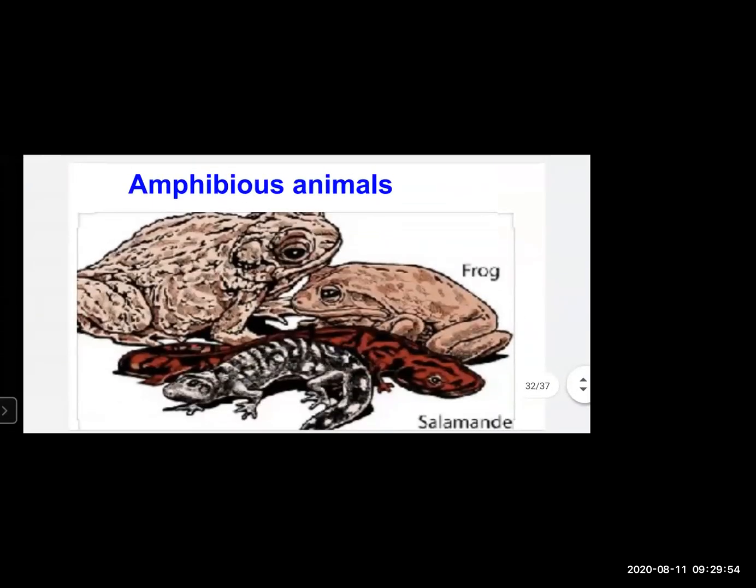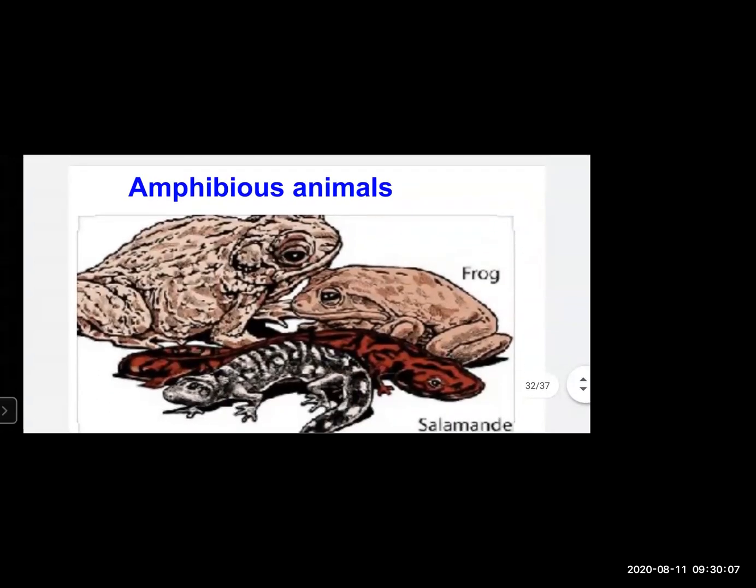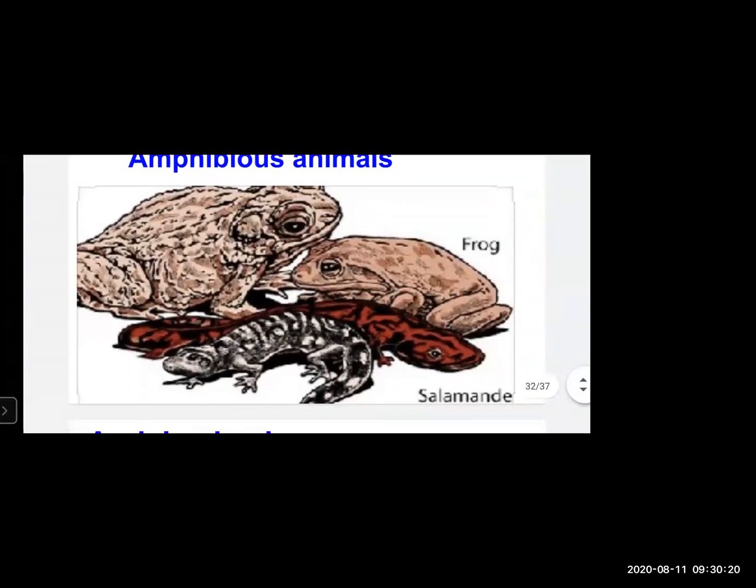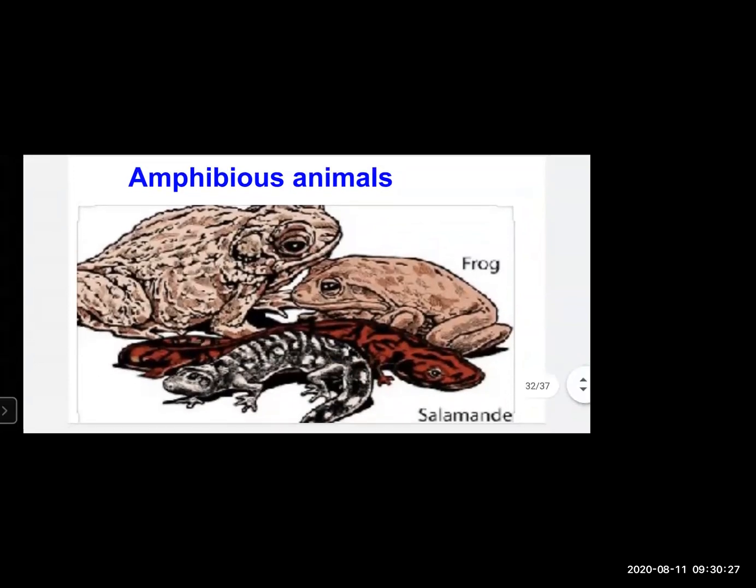Now amphibious animals. What do you mean by amphibious animals? Animals which stay both on the land as well as in the water. Okay, so these animals can stay on the land as well as in the water. For example, frog, salamander, toad, etc. We can find them in the water as well as on the land. So snail, we can find on the land as well as in the water.